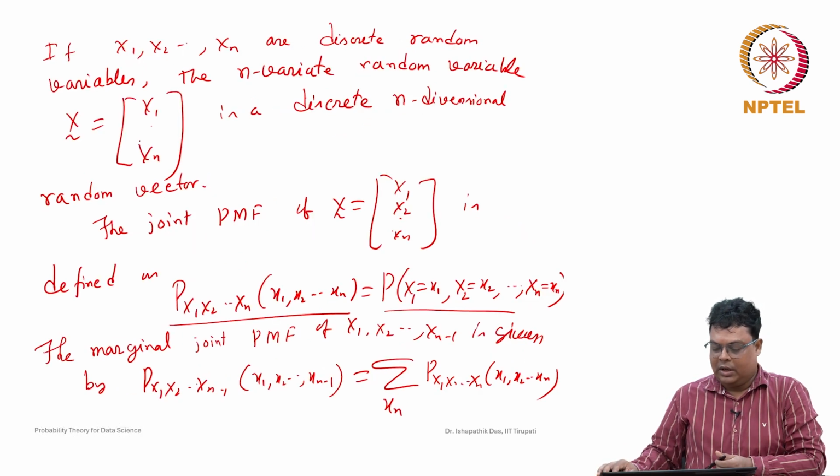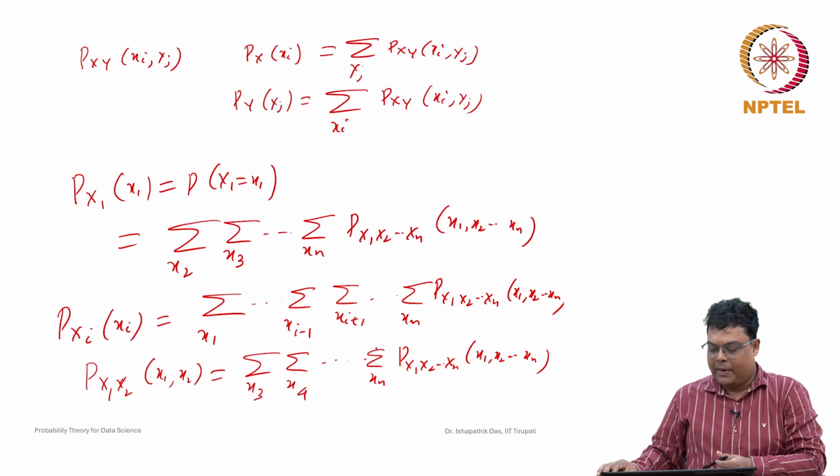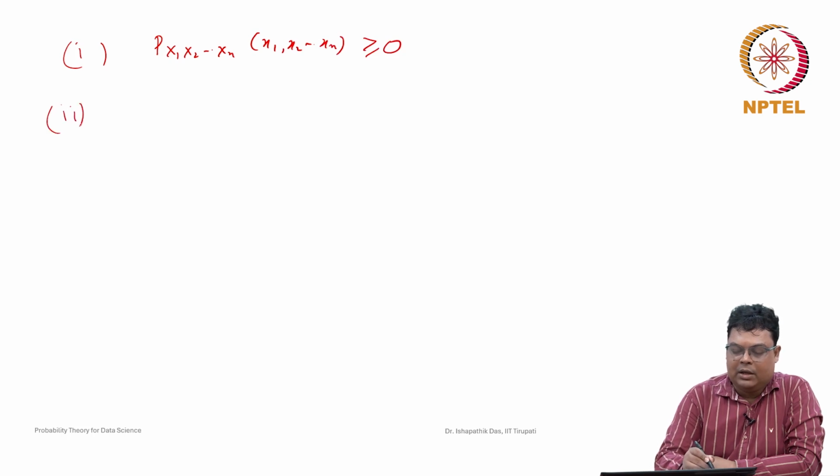We did not discuss the properties. The properties are very similar to the bivariate cases because it is a probability. So the joint probability mass function p(x1, x2, ..., xn) will always be greater than or equal to 0. Now suppose you want to find the cumulative distribution function from this joint probability.